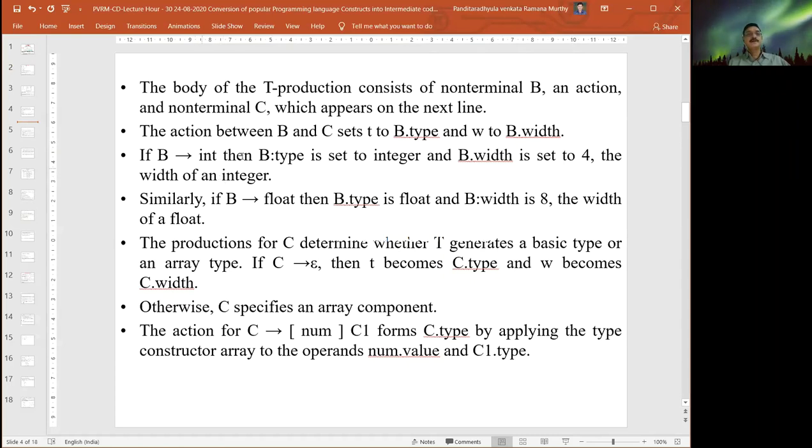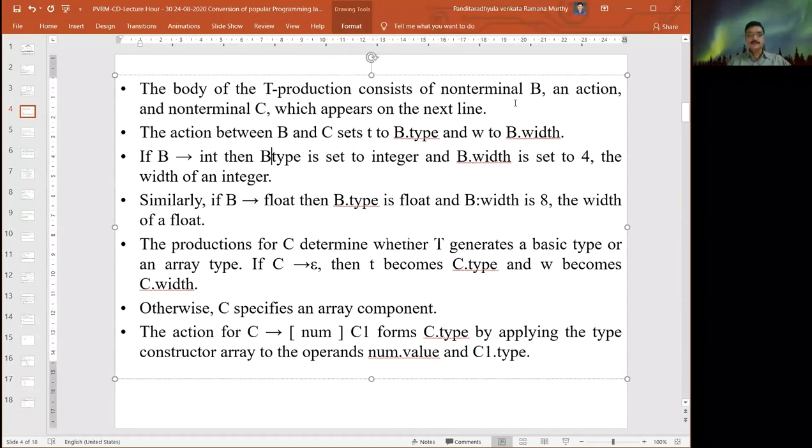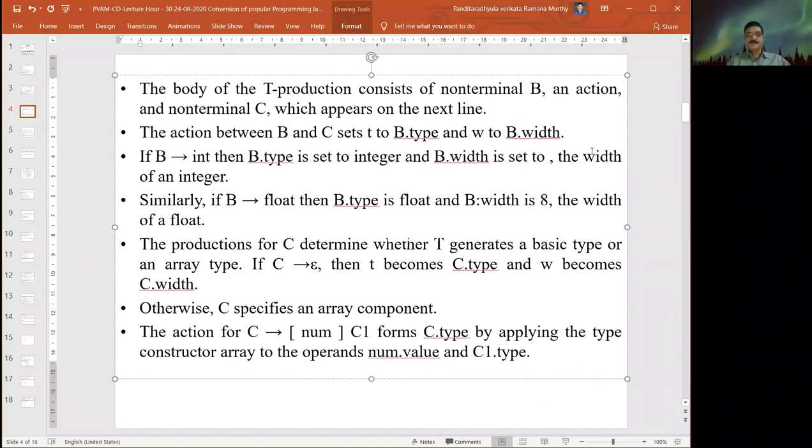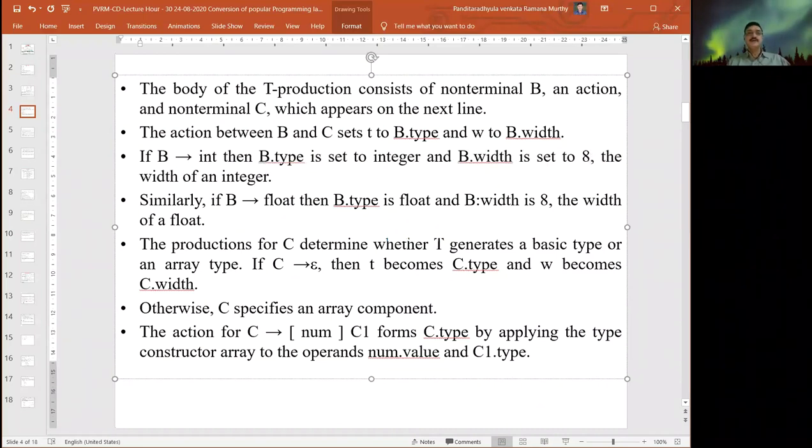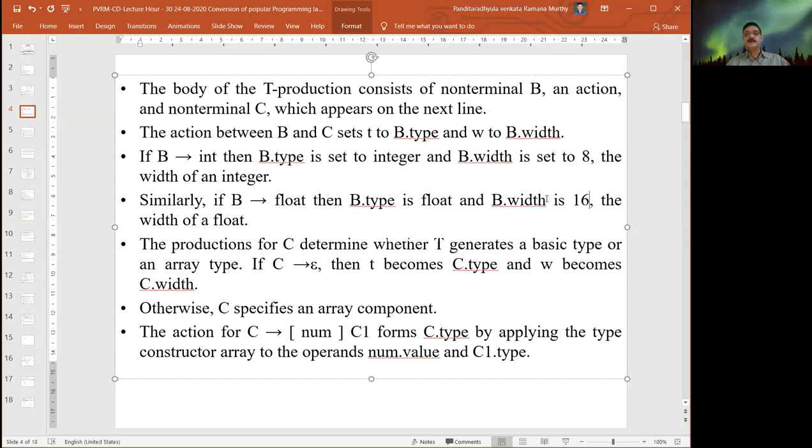Similarly, if B derives integer data type, B dot type is set to integer, B dot width is set to 8, the width of the integer. Similarly, if B derives float, then B dot type is float and B dot width is 16. These are our general data type and width for float and integer types.